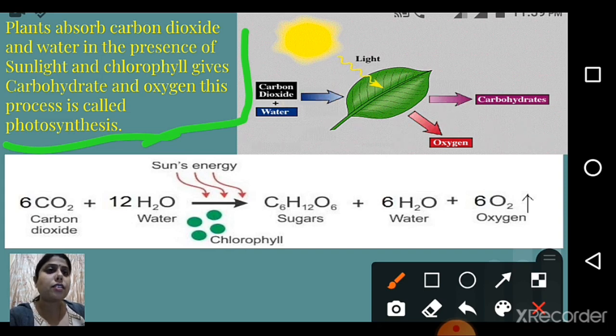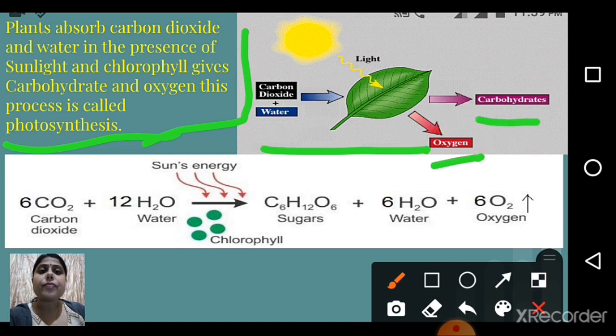You can see in this picture also what is going on: this plant, the leaf, is absorbing sunlight and taking carbon dioxide and water. Okay, and by this process we are getting carbohydrate and oxygen, right? So actually this is the process of photosynthesis. There is one equation for photosynthesis which is a very important equation. I suggest you learn it by heart, it's a must.